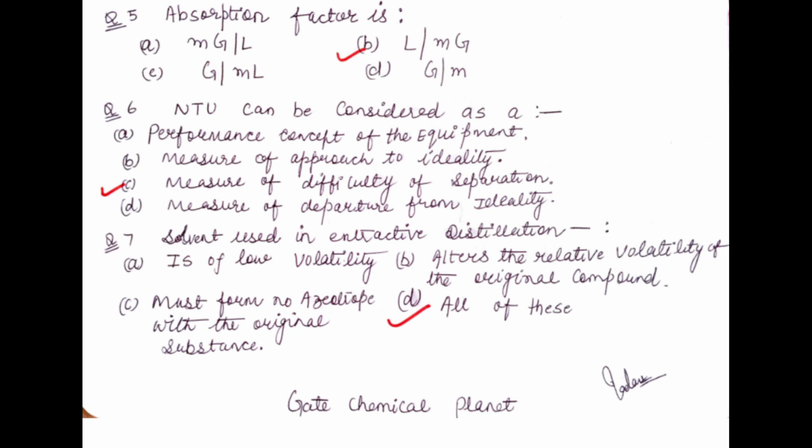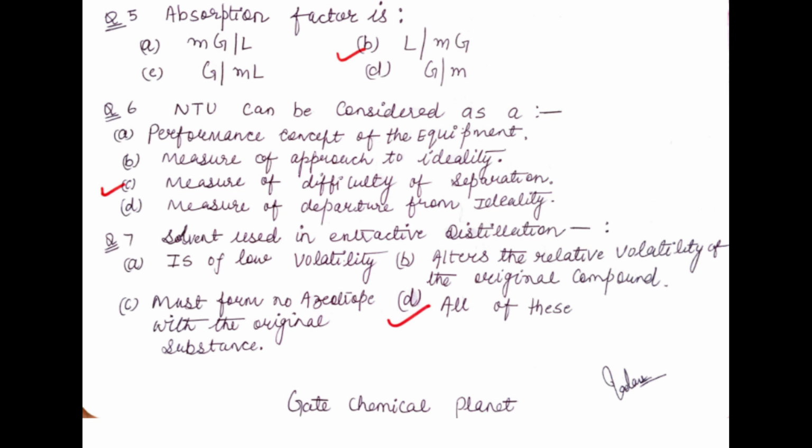Now we will move on to the 7th question. Solvent used in extractive distillation. In the question, the name of the solvent is not asked; the characteristic of the solvent in extractive distillation is asked. The solvent used in extractive distillation is of low volatility, alters the relative volatility of the original components, and must form no azeotrope with the original substances.